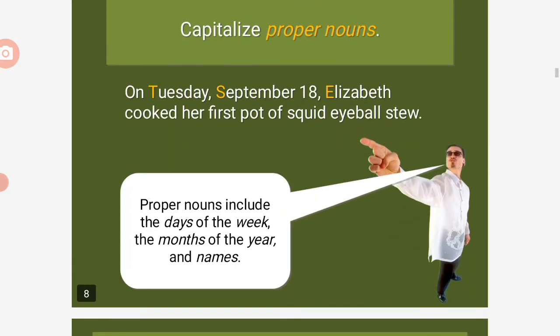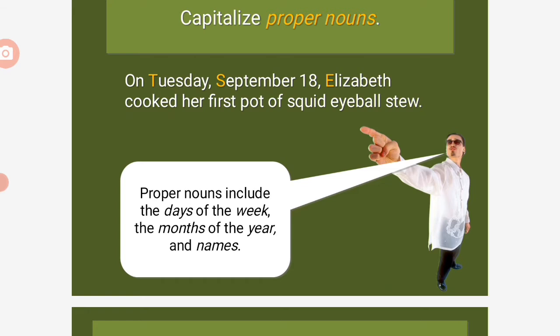Next slide. What else do you capitalize? Capitalize proper nouns. On Tuesday, September 18, Elizabeth cooked her first pot of squid eyeball stew. So see, the proper nouns are Tuesday, September, Elizabeth. So capitalize the first letter of those proper nouns. Proper nouns include the days of the week, the months of the year, and of course, names.